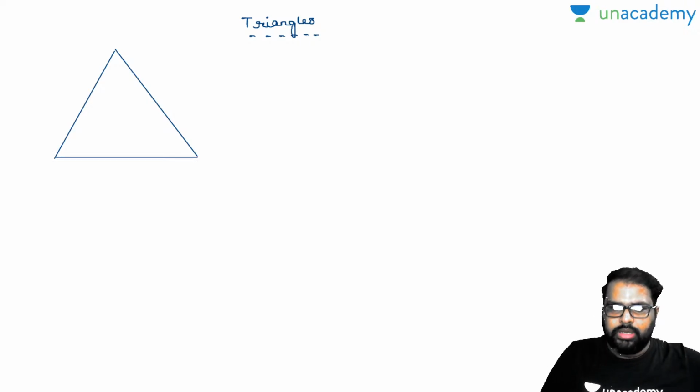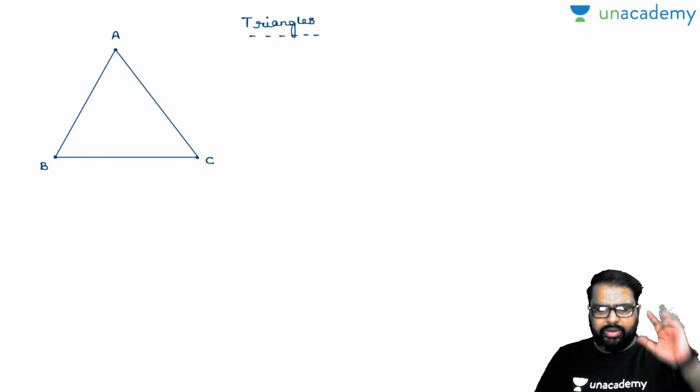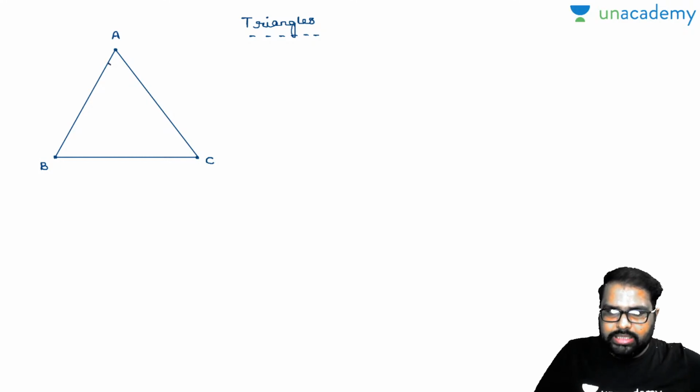Okay, now see here, these are vertices of the triangle. Vertex A, vertex B, and vertex C. Now everybody knows the basic property. Can anybody say the sum of the angles of a triangle will be equal to how much?